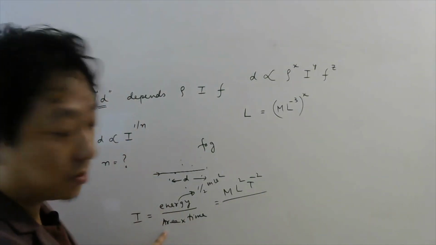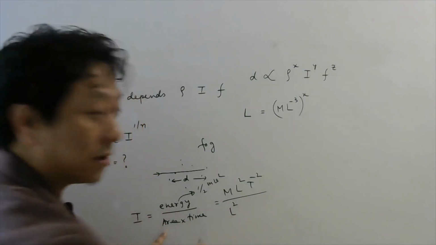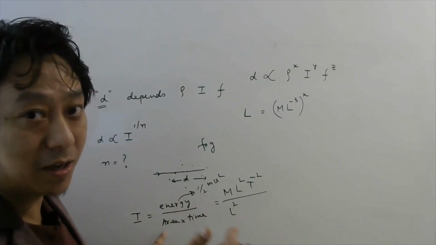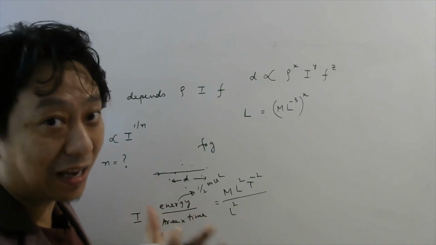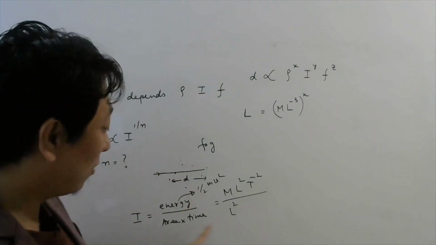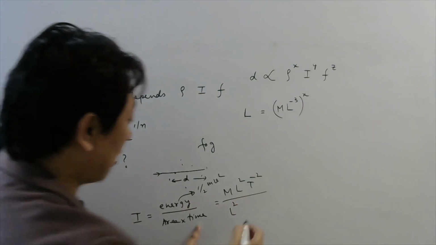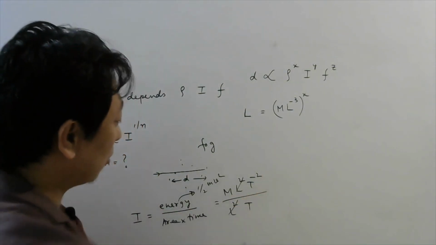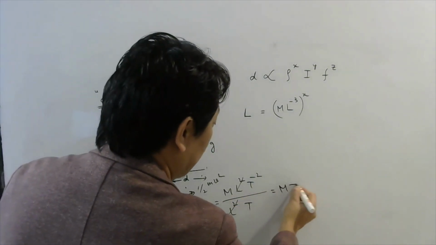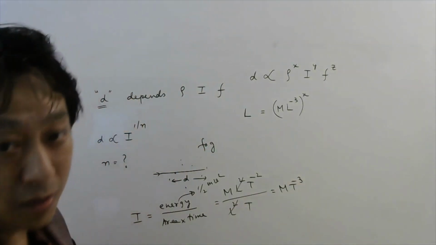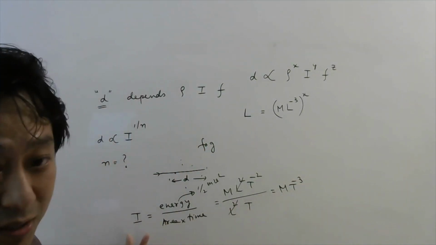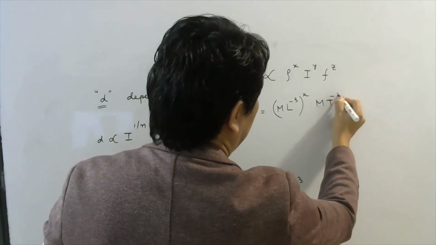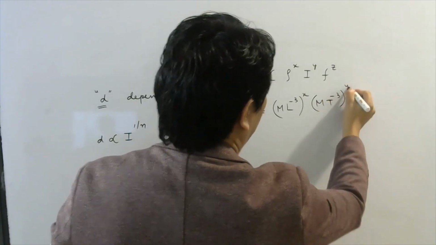Divided by area, so area will be L square, because area is length into breadth, and both have dimension length. So length into length is length square, and time is t. This L square gets cancelled, t goes up, so it becomes M t power minus 3. This would be the dimension of intensity. So substitute here M t power minus 3, power y.